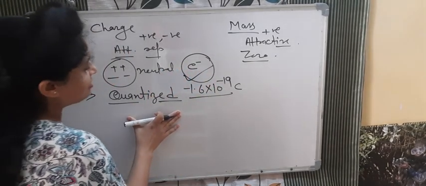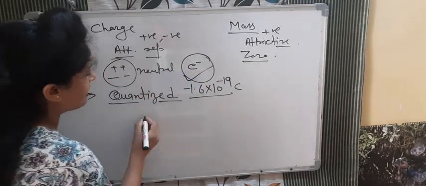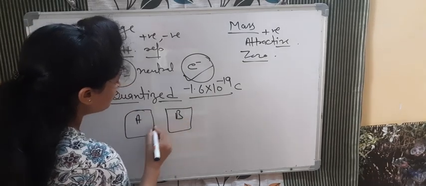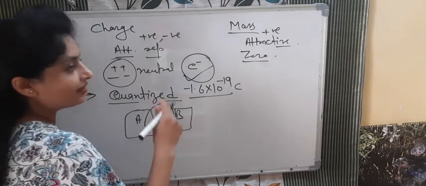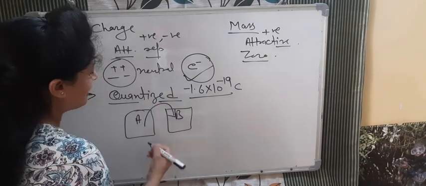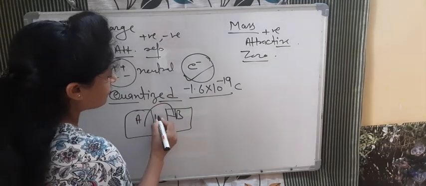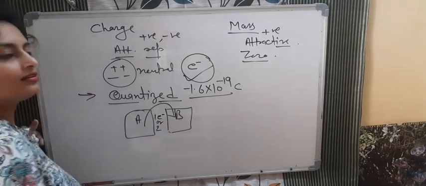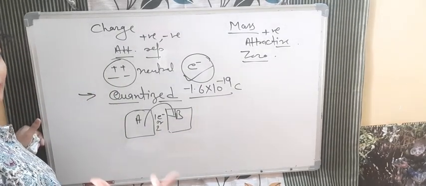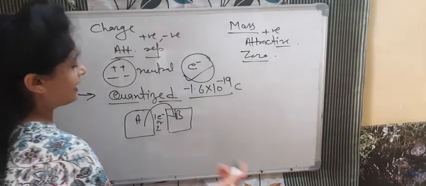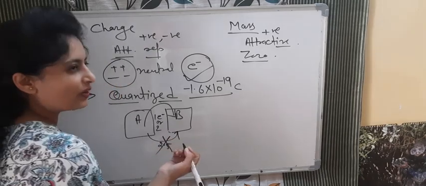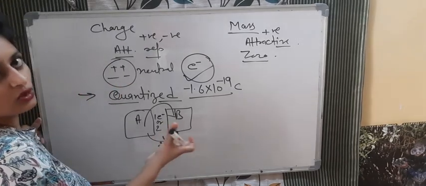So quantized means that when electrons are transferring from one object A to another object B, they always transfer in integer multiples. Either 1 electron will transfer, or 2, or 3, or 10, or 1000, or whatever the amount, but it will be a complete number. It will never be like 2.5 electrons transferred. That is not possible. 3.5, 1.5, that is not possible.